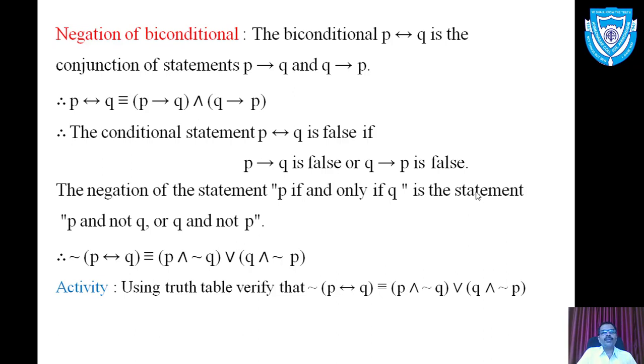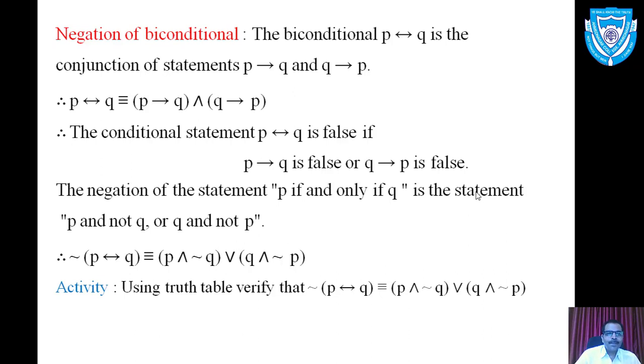Now, negation of a biconditional statement. The biconditional statement P double implication Q is the conjunction of the two implicational statements P implies Q and Q implies P. If you take the conjunction of these two implicational statements, meaning you join them by the connective AND, that becomes the biconditional statement.